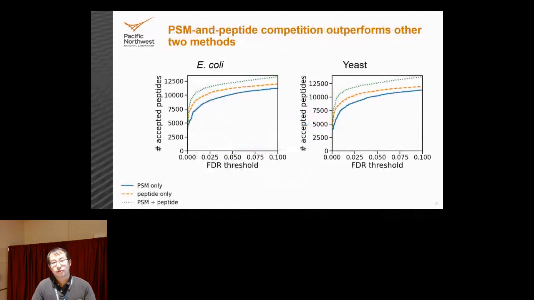Next, we're going to compare our 3 different variations of estimating peptide level FDR. The PSM only one in blue is the one that's most commonly found in the literature, and the 2 methods that use this paired competition between targets and decoys are the ones seen in orange and green. So we have here 2 different data sets with the number of accepted peptides on the y-axis and the FDR threshold on the x-axis. And we see that the methods that compete paired targets and decoys outperform the method that we most commonly use in literature in blue. And this is for 2 different data sets, E. coli and yeast.